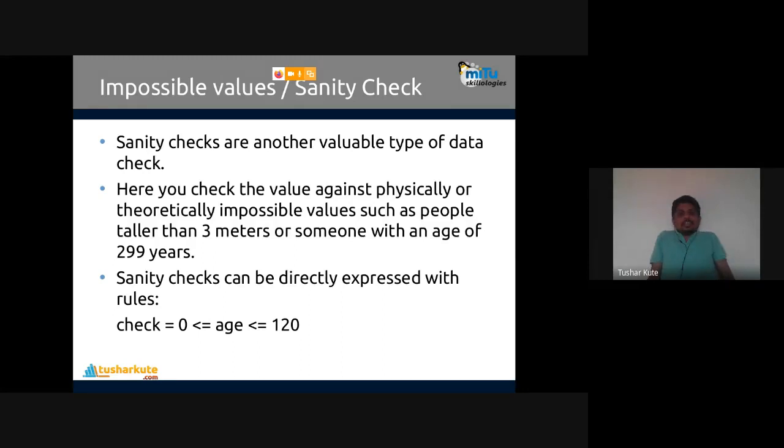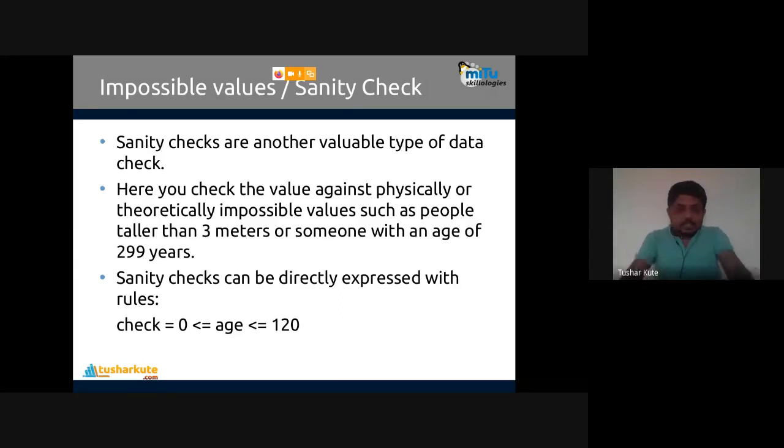Sanity checks are another valuable type of data checks. Here we check the value against physically or theoretically impossible values, such as people taller than 3 meters or someone having an age of 299 years. So sanity checks can be directly expressed with rules, something like this. Check where age is between 0 and 120. Minimum age should be 0, maximum age should be 120 only. In that way, we can apply it.